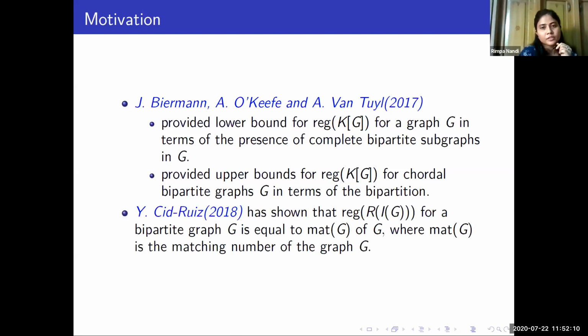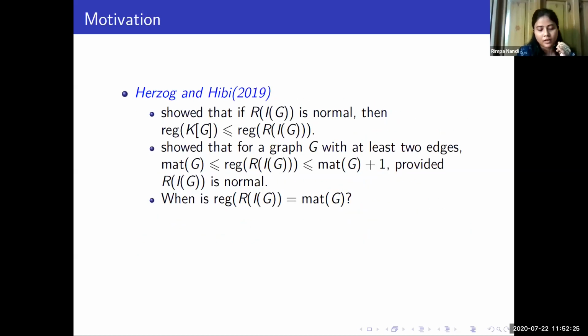After that, in 2018, Vasilis Tsoukalas proved that the regularity of the Rees algebra of a bipartite graph actually equals the matching number of the graph G. And after that, in 2019, Herzog and Hibi showed that if the Rees algebra is normal, then the regularity of the toric algebra is less than or equal to the regularity of the Rees algebra. And they also provided a very nice bound for the regularity of the Rees algebra if it is normal. So they showed that the regularity of the Rees algebra lies between these two numbers, the matching number of G and the matching number of G plus 1.